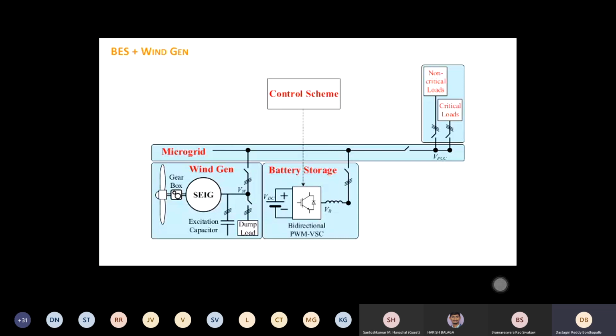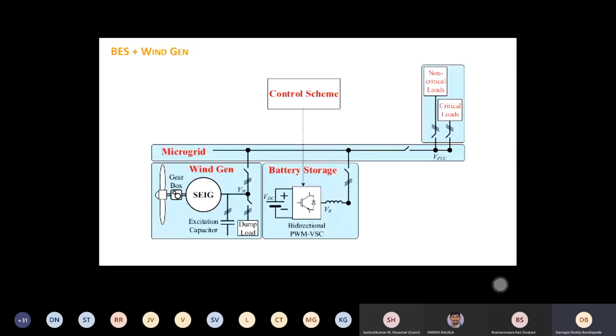So this is what is called grid supporting mode. Why is it called grid supporting mode? Because you are supporting this wind generator to come and join the grid. That is why we named it grid supporting mode. The name can be anything, but what is happening here is you are helping this wind generator to join the grid. And if there is a change in wind velocity and it goes to negative power, then you can trip it. That is what happens in the control scheme of this VSI.